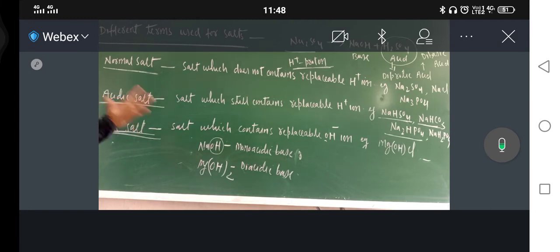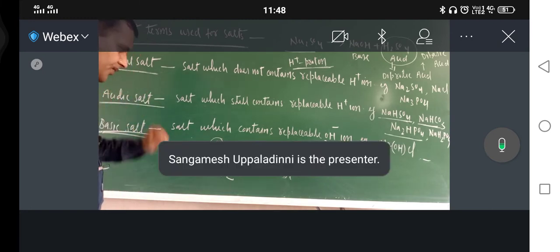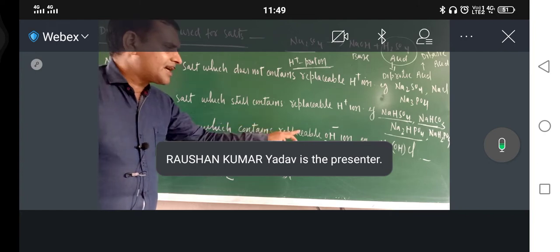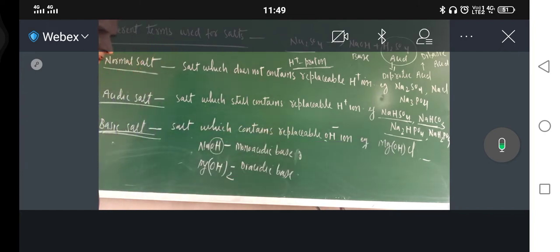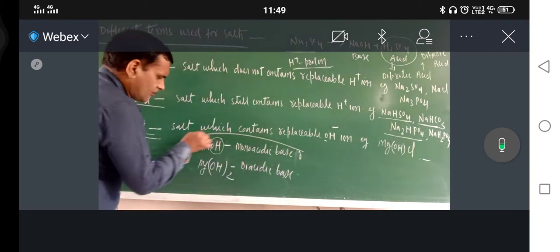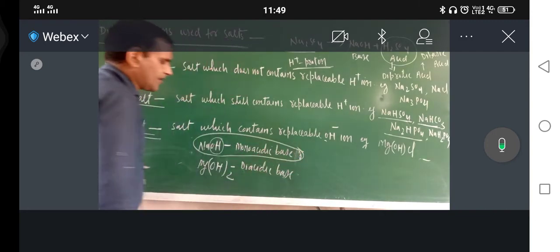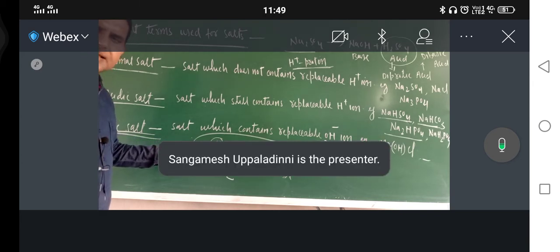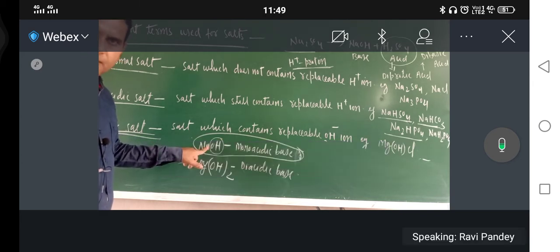Okay. And now just try to understand. Here also I am teaching this one, basic salt. What are the basic salt? Salt which contains replaceable OH negative ion. Okay, just see. This is magnesium hydroxide. In this case, only normal salt will be formed. OH will be replaced, and a Cl or other negative ion will be added here.